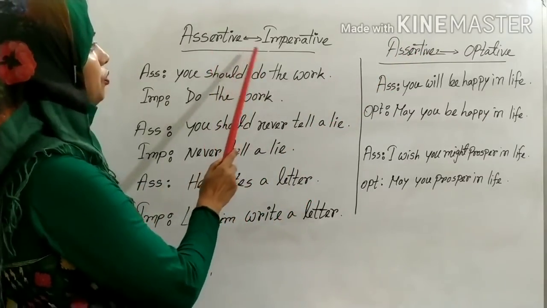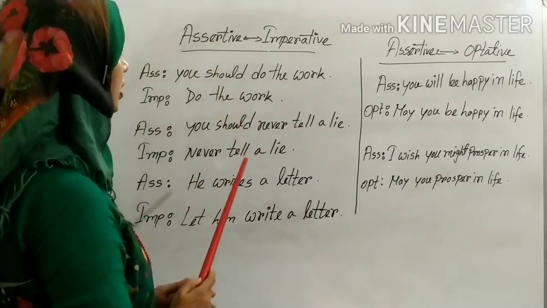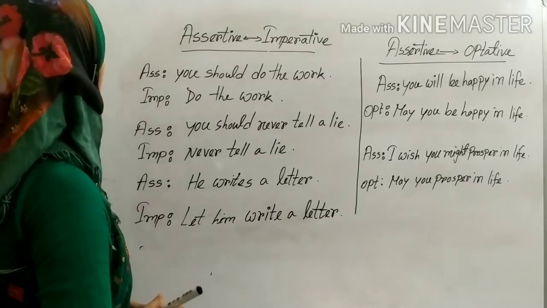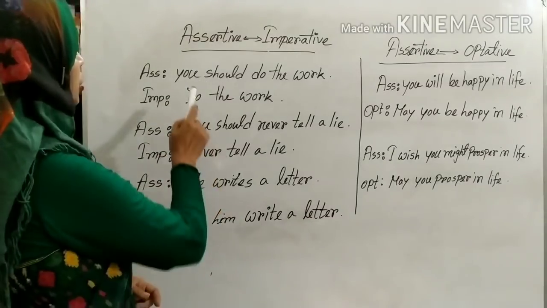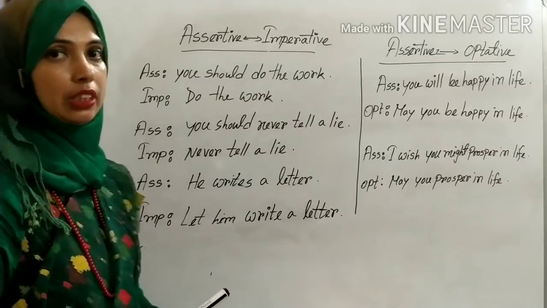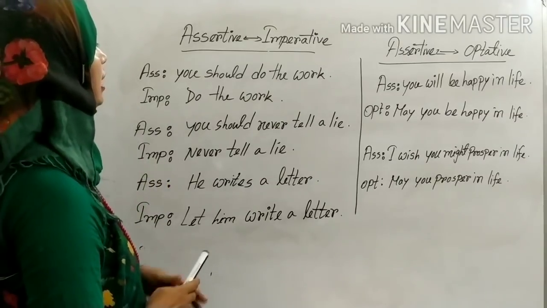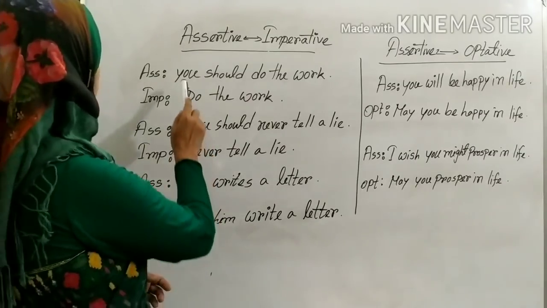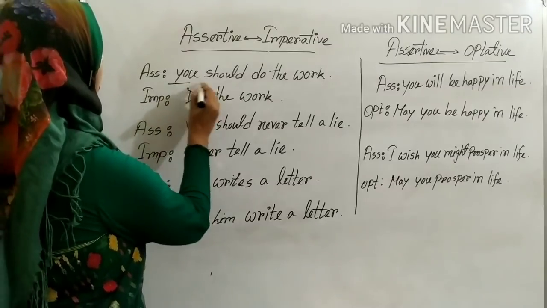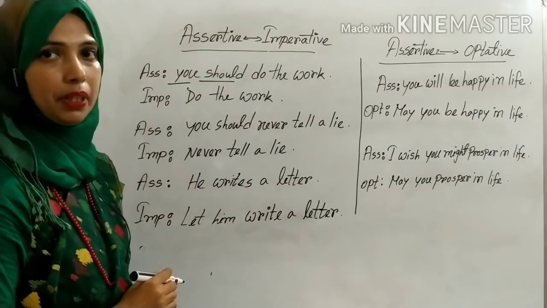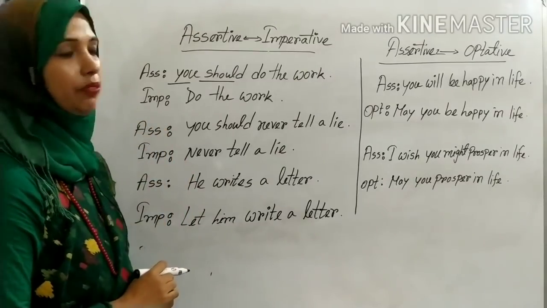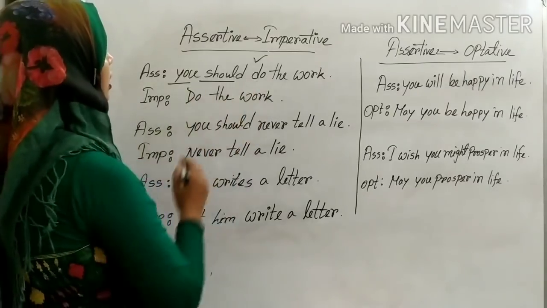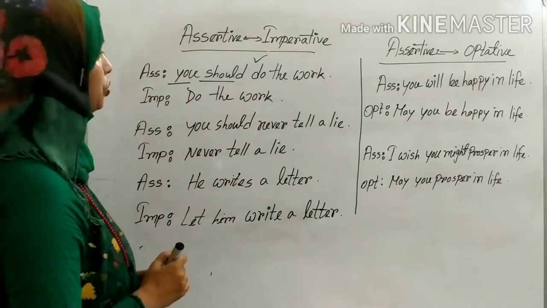For changing assertive to imperative sentence or imperative to assertive sentence, we will follow some rules here. In assertive sentence, here you can see you should do the work. That is absolutely affirmative form. For changing it into imperative sentence, what to do? You have to omit the subject and auxiliary verb. That means for making it imperative, you will start with only main verb. You should do the work. For imperative sentence, you will write do the work.